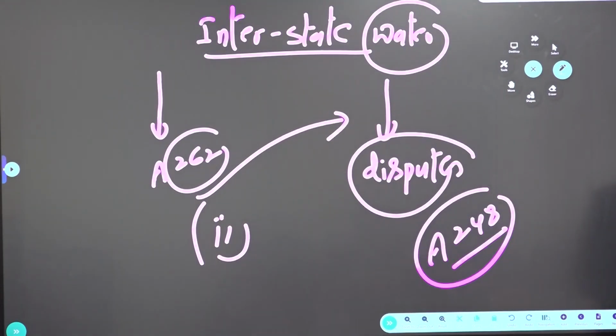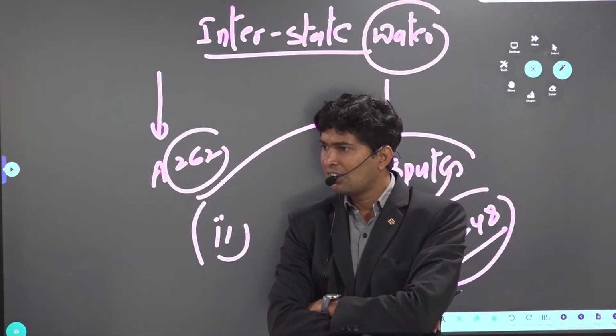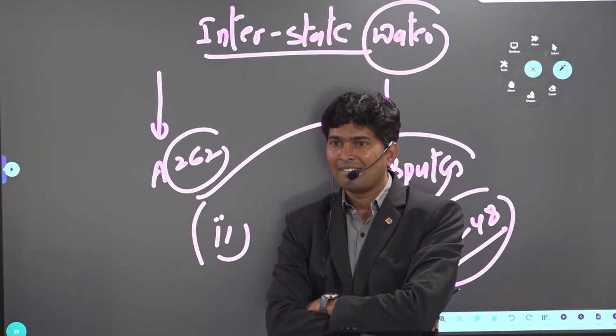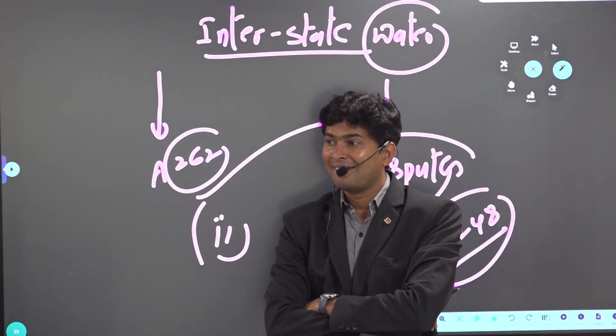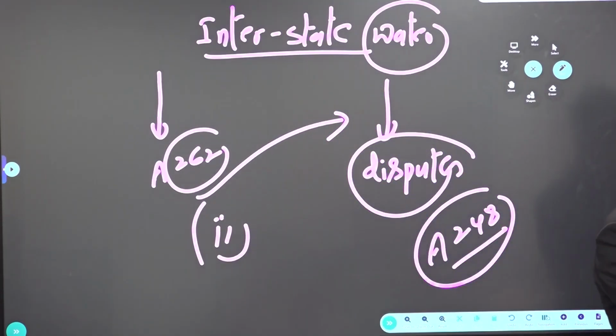Control. Who can suspend civil services officers? President. Suspend. An IPS officer is suspended by the Andhra Pradesh government because he has done some naughty things in the office.